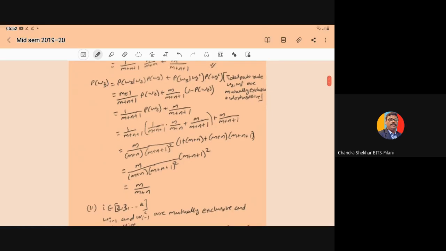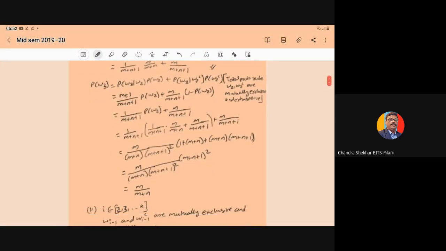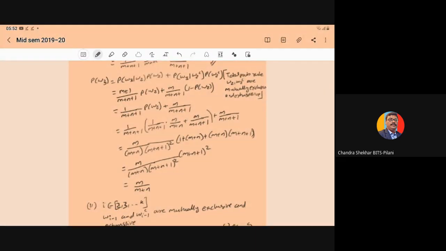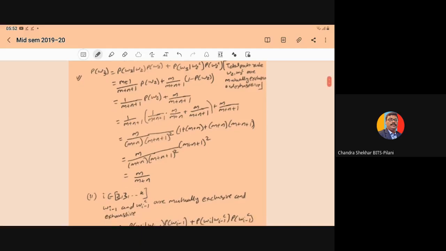Now, if you compute P of W3, what is W3? It means that in the third draw we have the black ball. So P of W3 depends on the outcome of W2. We know that W2 and W2 complement are mutually exclusive and exhaustive events. So using total probability, P of W3 can be written as probability of W3 given W2 into probability of W2, plus probability of W3 given W2 complement into probability of W2 complement.